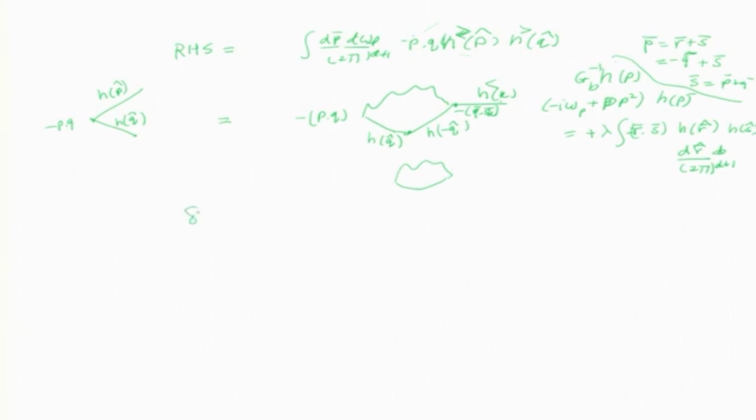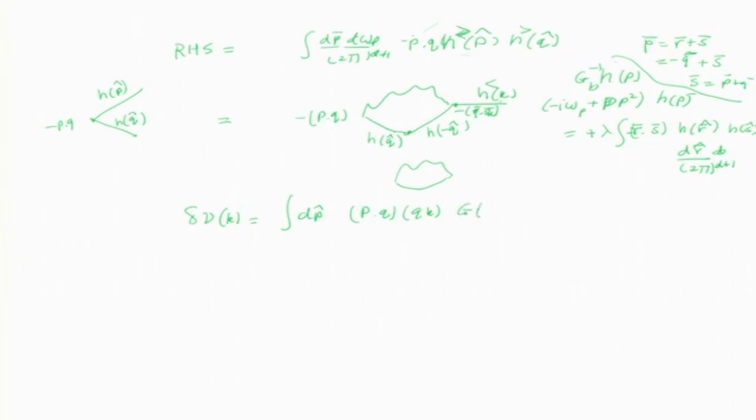So delta nu of k is the integral d p 4-vector. I am not writing 2 pi to the d plus 1. Then we have p dot q, q dot k. Forget about the sign, I mean do not focus on it; you need to keep it in the detailed calculation yourself, but let us focus on the idea.